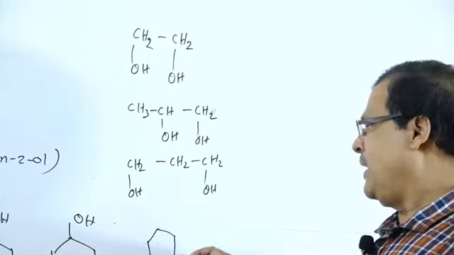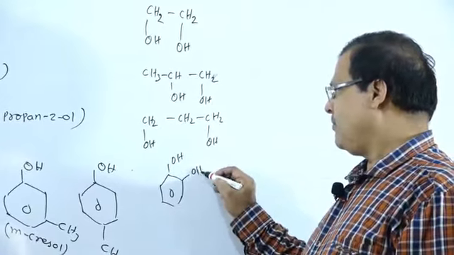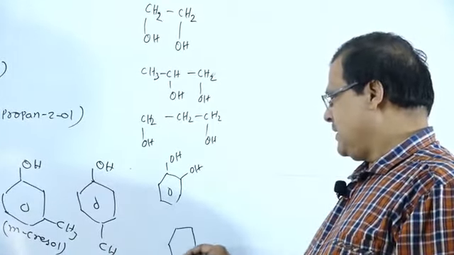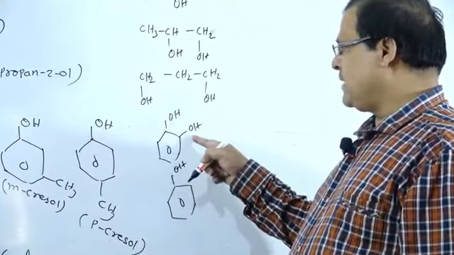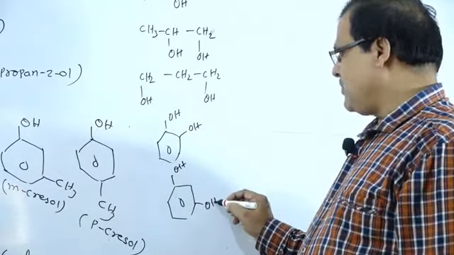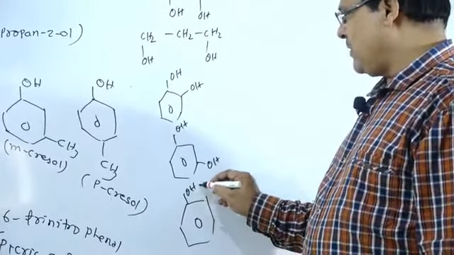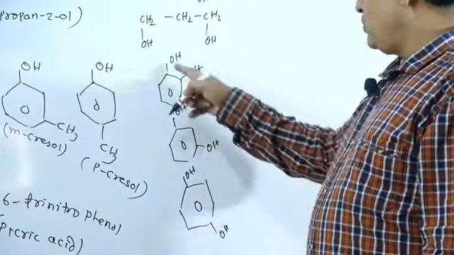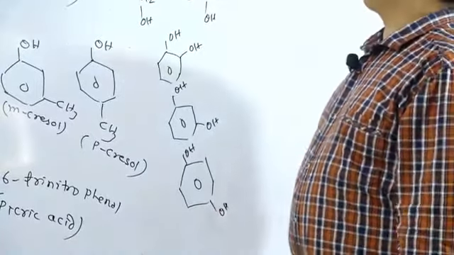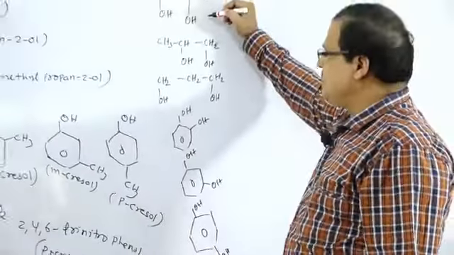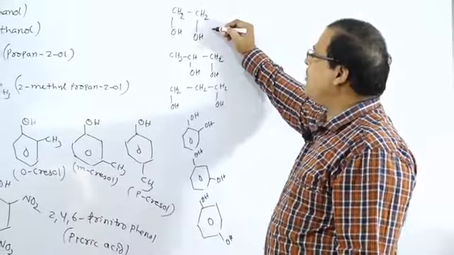Or in aryl compounds, that is aromatic alcohols, that is phenols, two OH groups are there at the ortho position or at the meta position or at the para position. Two OH groups must be present at the ortho or 1,2, ortho, 1,3 meta, 1,4 that is para position. Then how to name these compounds? All are examples of dihydric alcohols, with the presence of two OH groups. Then how to name this compound?